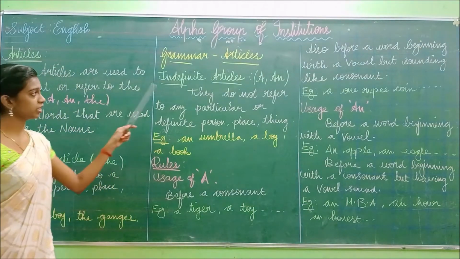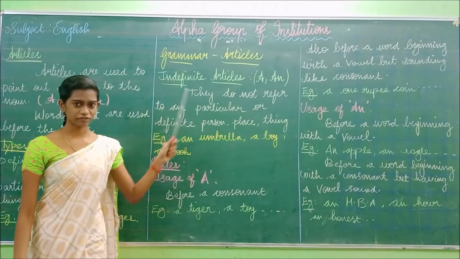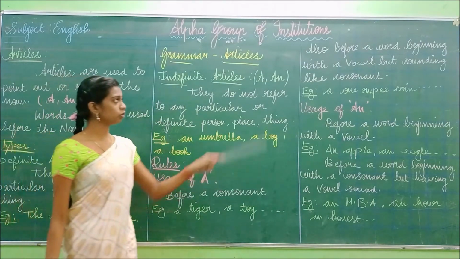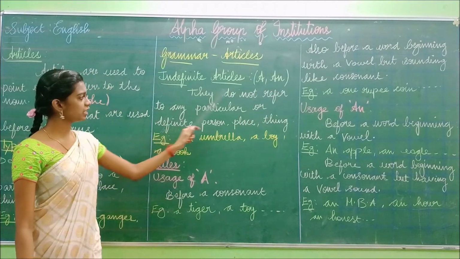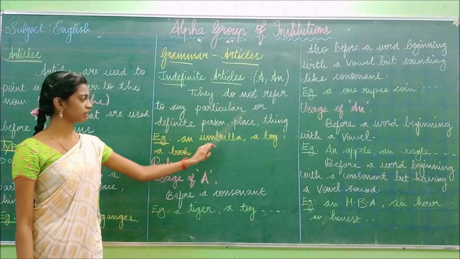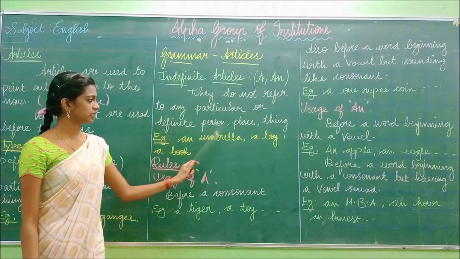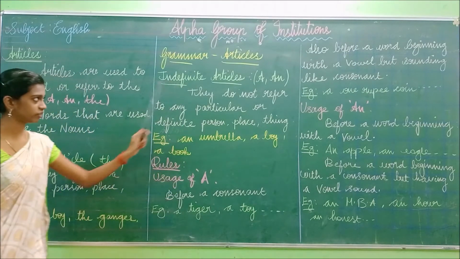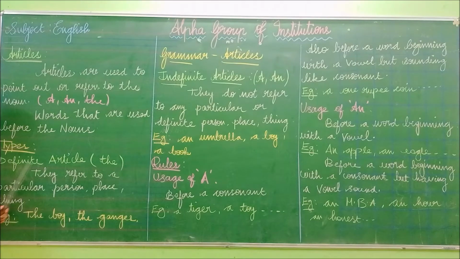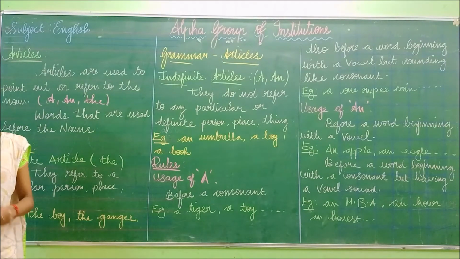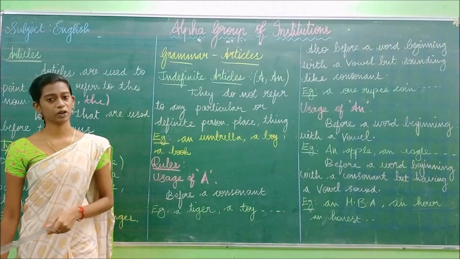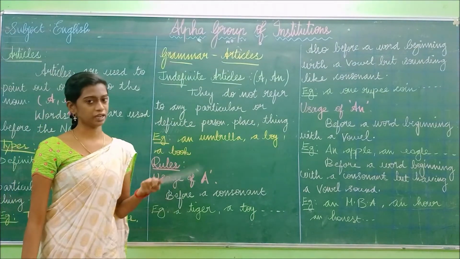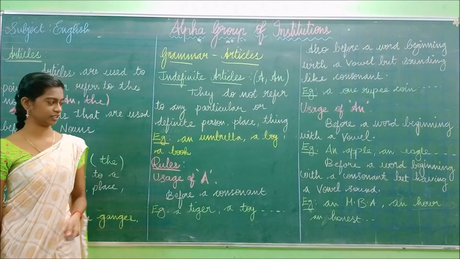Shall we move on to the indefinite article? In the indefinite article there are two: a and an. They do not refer to any particular or definite person, place, thing. So the indefinite article is opposite to the definite article. In the definite article we refer to particular things. In indefinite articles we won't refer to a particular person, place or thing. That is known as indefinite articles.